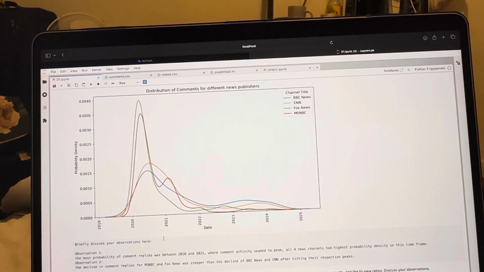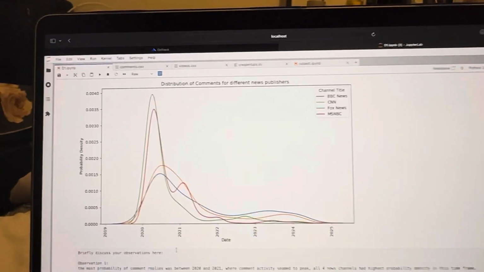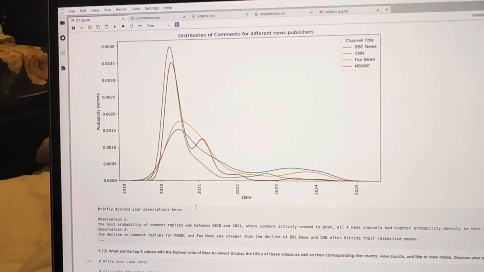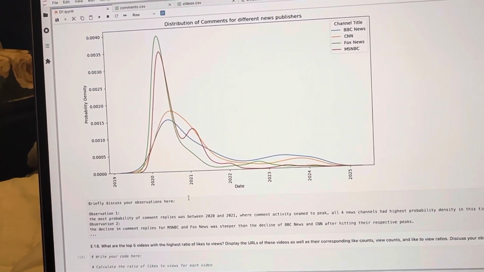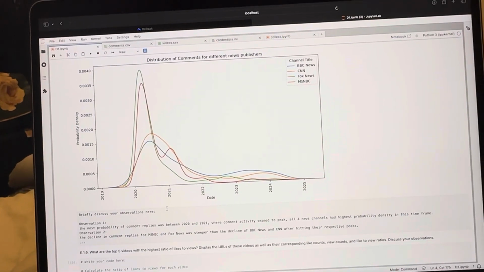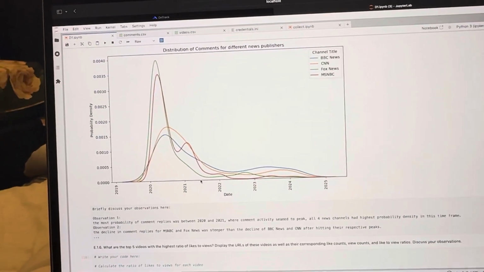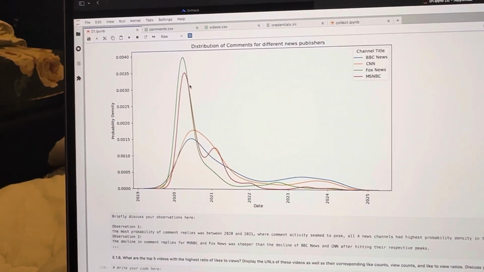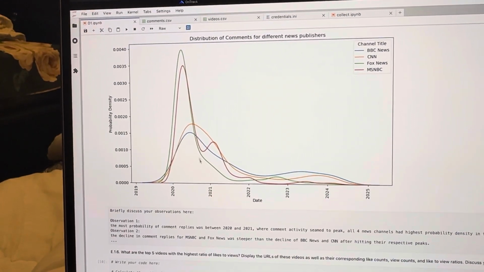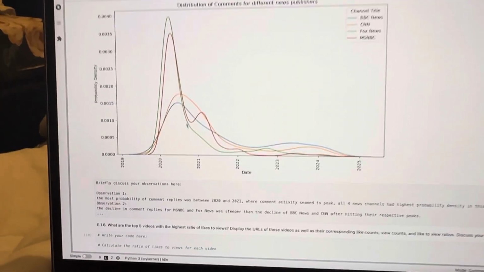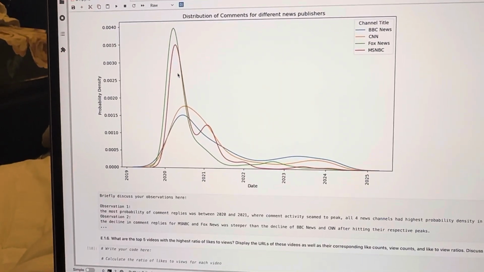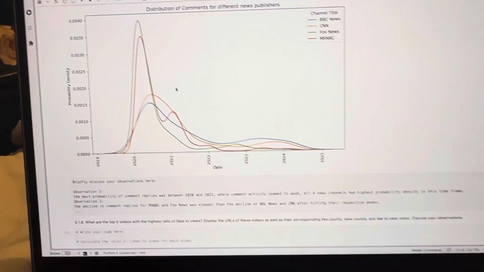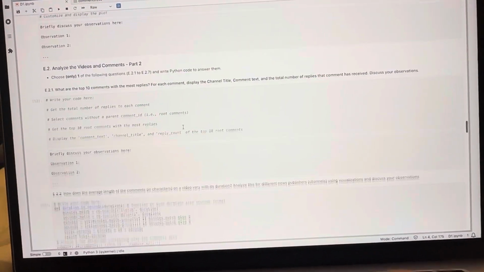The decline in comment replies for MSNBC, which is the red line, and Fox News was much steeper than that of BBC News and CNN after hitting their respective peaks. As we can see, for MSNBC and Fox News the decline was very steep, and for others it was very gradual as compared to MSNBC and Fox News. So these were my observations for task 1.5.